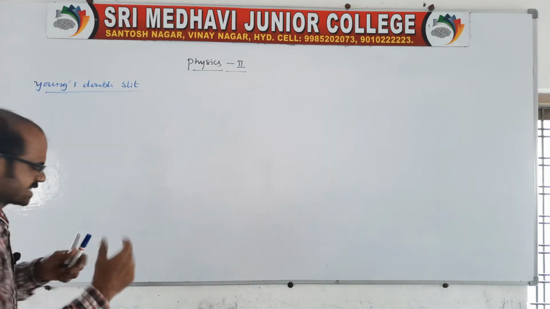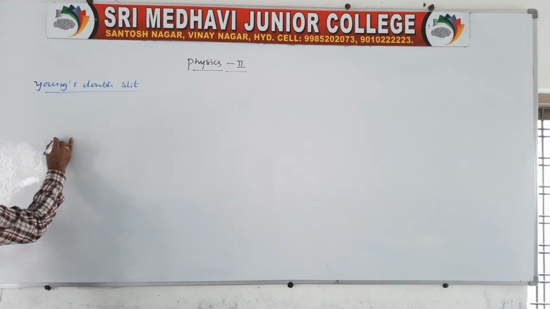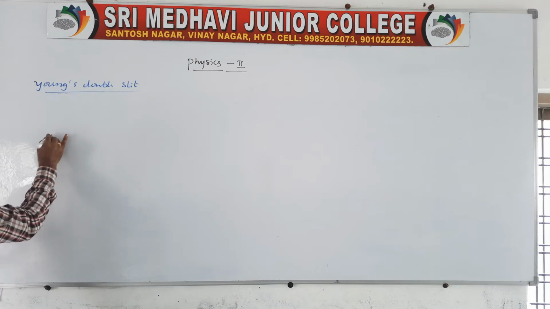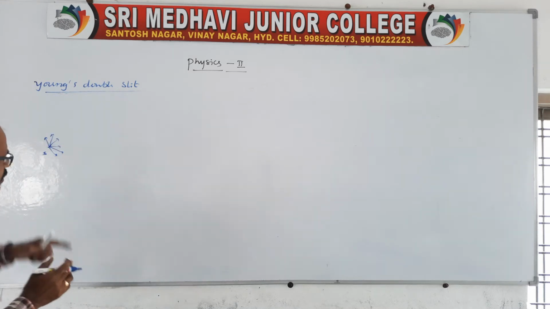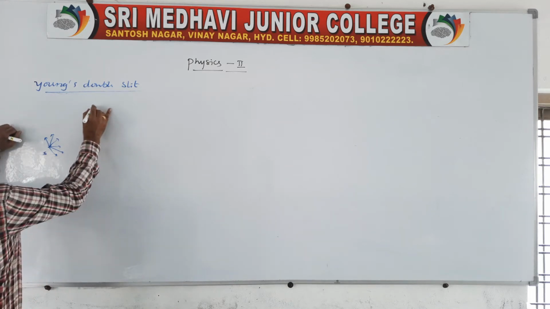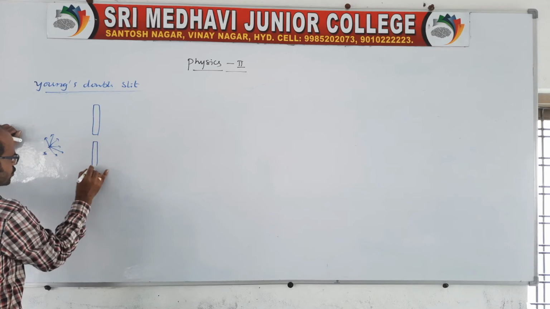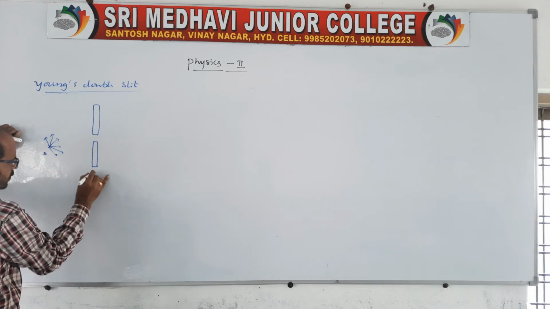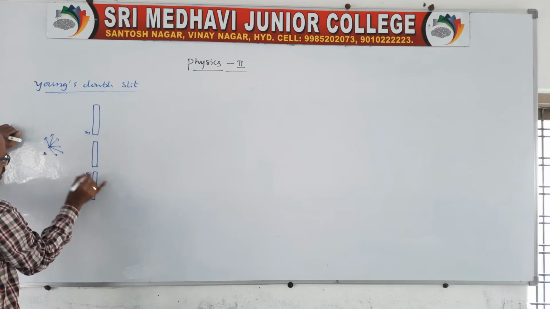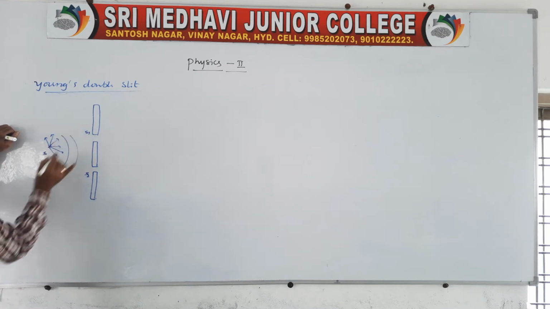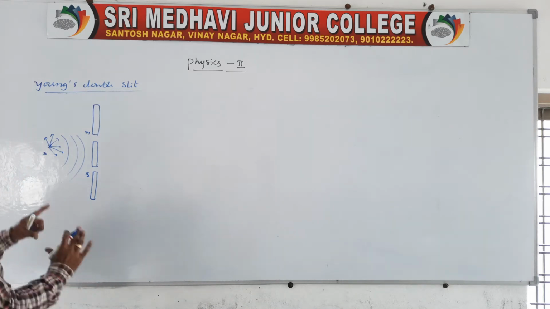Double slit, 2 slits. Let us say there is a source. I'll give you the diagram. The source emits light waves in all directions, which are spherical in nature. Now there are 2 slits. It is one, and this is the other one. There are 2 gaps. You take it like this. Very simple. So this is slit 1 and this is slit 2. Wave is coming like this. Concentrate, it is a very simple diagram.